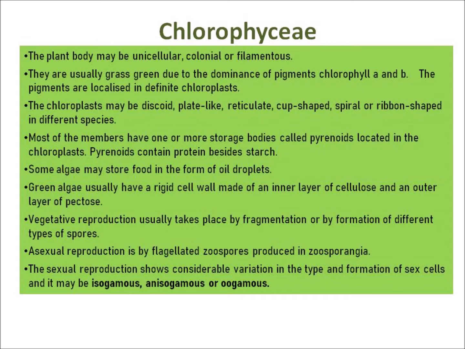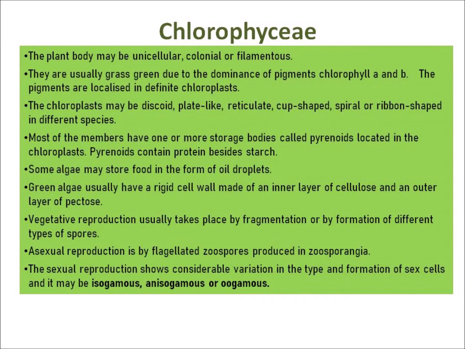The pigments are localized in definite chloroplasts. Chloroplasts may be discoid, plate-like, reticulate, cup-shaped, spiral or ribbon-shaped in different species. Most of the members have one or more storage bodies called pyrenoids located in the chloroplast. Pyrenoids contain protein besides starch. Some algae may store food in the form of oil droplets. Green algae usually have a rigid cell wall made of an inner layer of cellulose and an outer layer of pectose. Vegetative reproduction usually takes place by fragmentation or by formation of different types of spores.